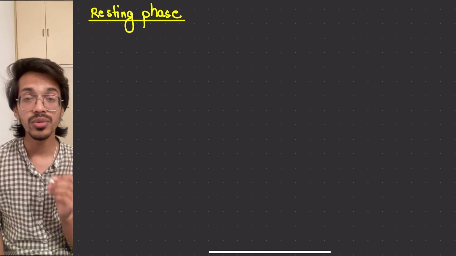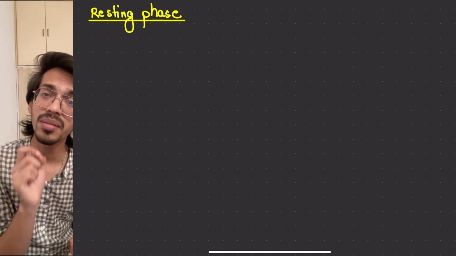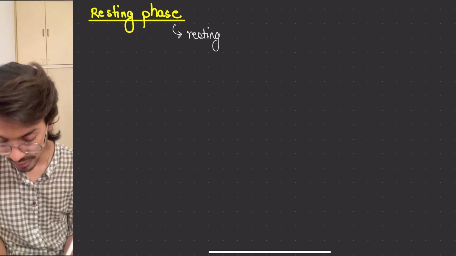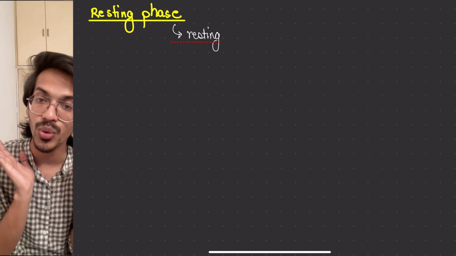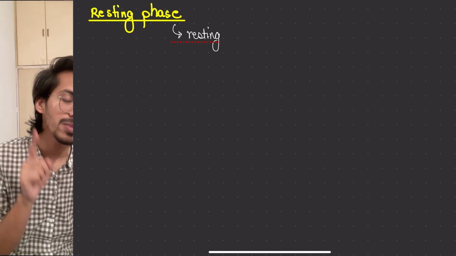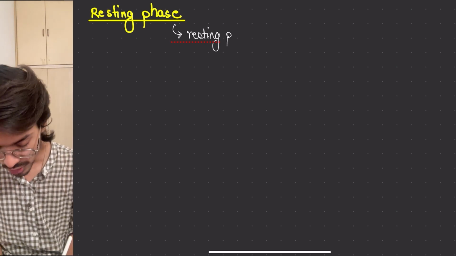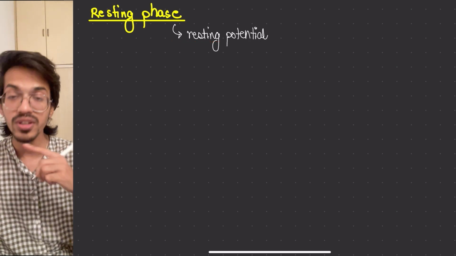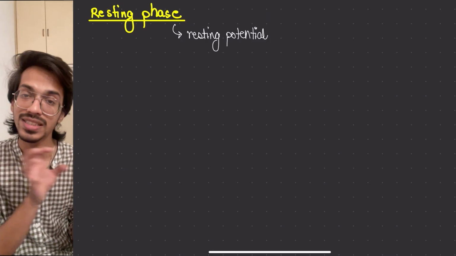Now during this time, what basically happens? Your neuron is doing nothing, but even during nothing there is a certain amount of potential present. Potential means an electrical difference that is being produced. If you have learned physics, and I know you might not be learning physics, but you should know, resting potential means the difference between the charge. That is a potential.